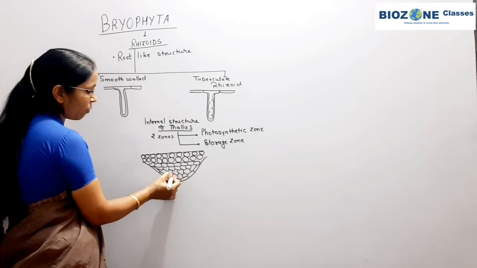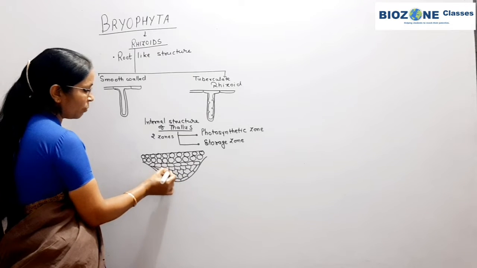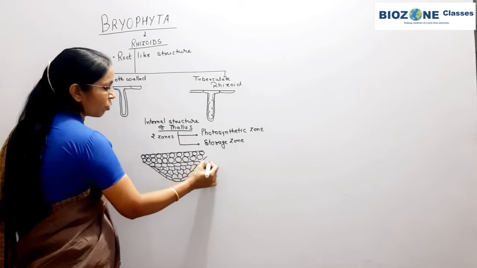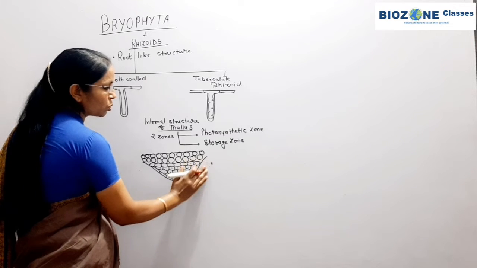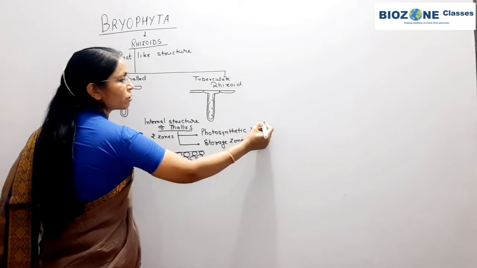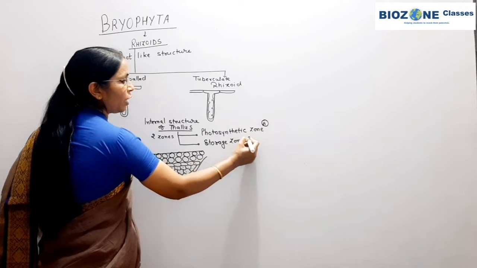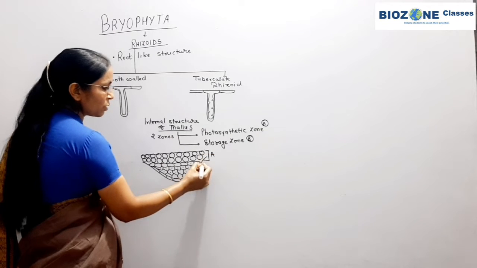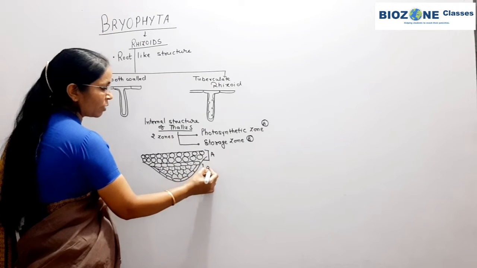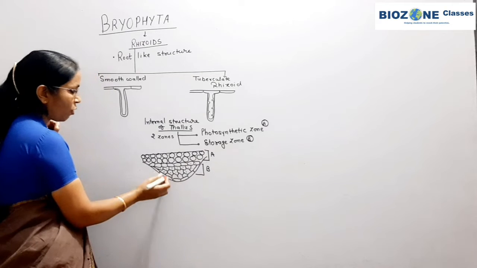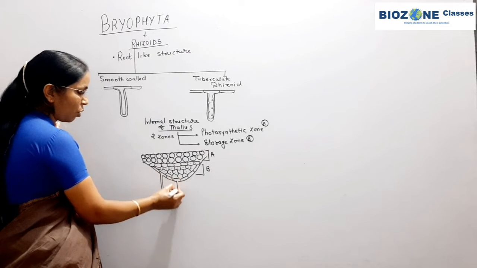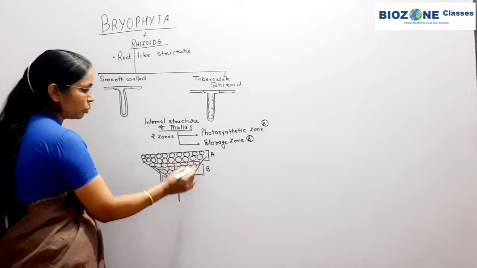These irregular and compactly placed cells, you remember, are responsible for the formation of the storage zone. So these zones are there. Suppose the photosynthetic zone represents A and the storage zone represents B. So in thallus organization, this is the A part and this is the B part, that is the storage zone. And from the storage zone, either the smooth walled rhizoids or tuberculate rhizoids are produced.